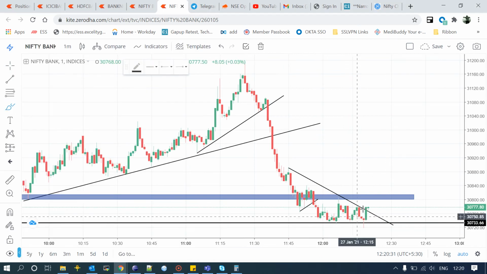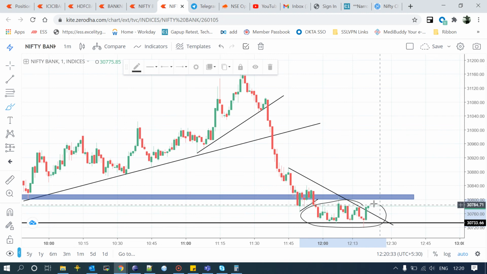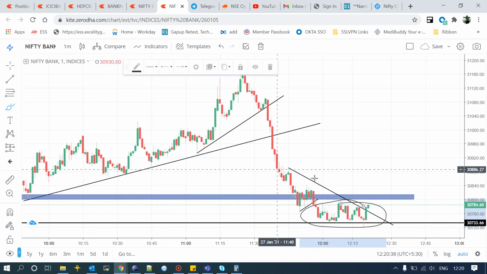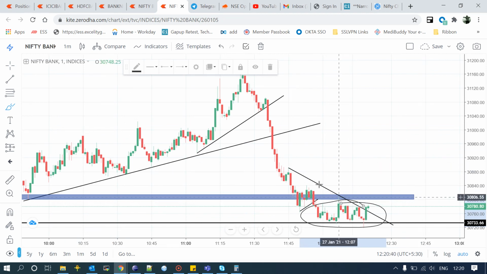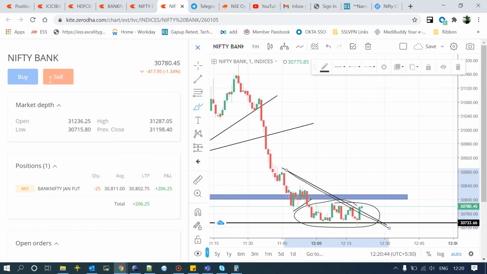Okay traders, this area seems to be a support, so it looks like I have placed my trade in the wrong place, and there is a breakout also here. As you can see, this is a breakout, and there are chances that Bank Nifty might reverse from this place. As soon as it touches this horizontal line I have marked, Bank Nifty comes down hard every time. This is the resistance.